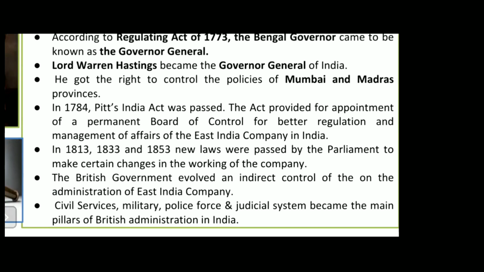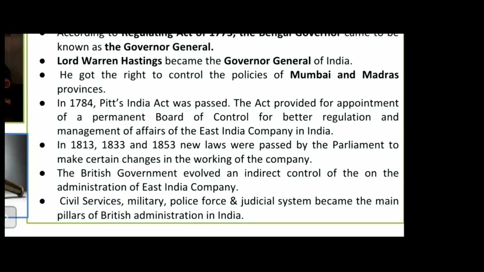So like this, in 1813, 1833 and 1853, more new laws were passed by Parliament to make certain changes for the smooth functioning of the company. The British government evolved an indirect control on the administration of the East India Company. So what they did is they had an indirect control on the East India Company. Who had indirect control? The British government.